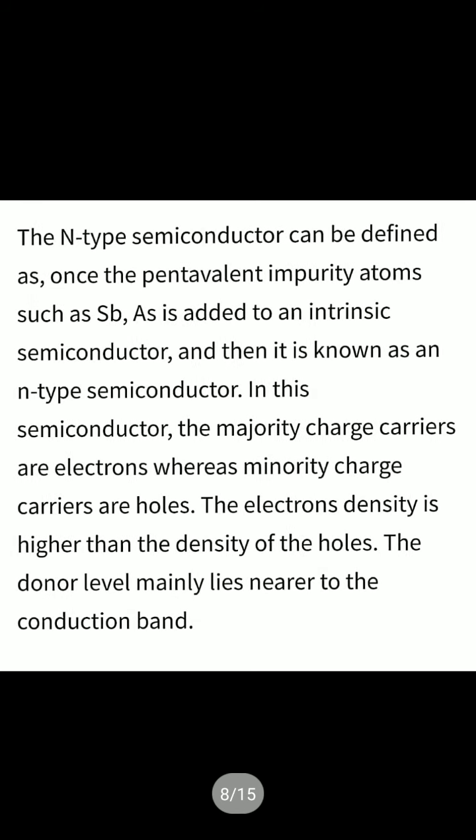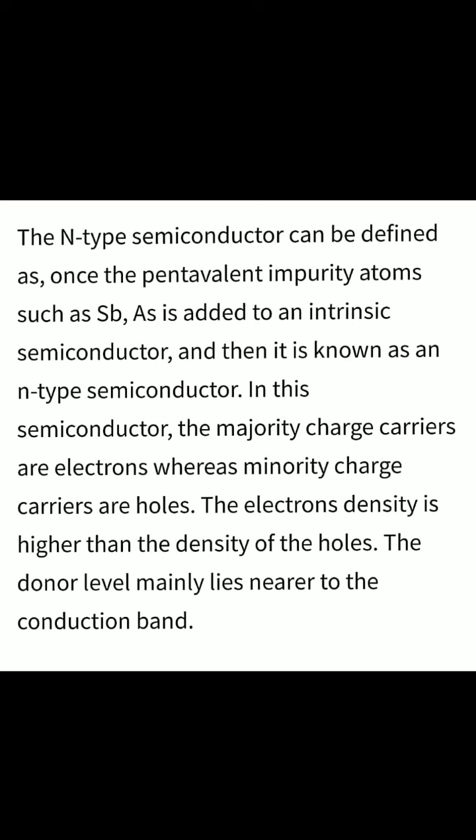An n-type semiconductor can be defined as: once pentavalent impurity atoms such as antimony, arsenic are added to an intrinsic semiconductor, then it is known as an n-type semiconductor. In this semiconductor, the majority charge carriers are electrons because the number of electrons is more than the holes, and the minority charge carriers are holes. The electron density is higher than the density of the holes. So the donor level, from where the electrons can be donated, lies near the conduction band.